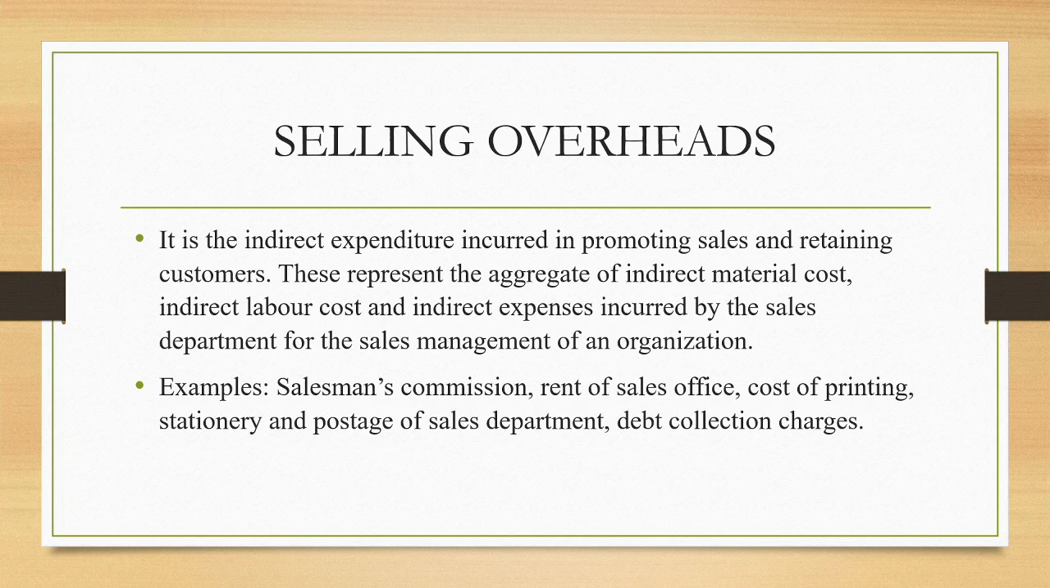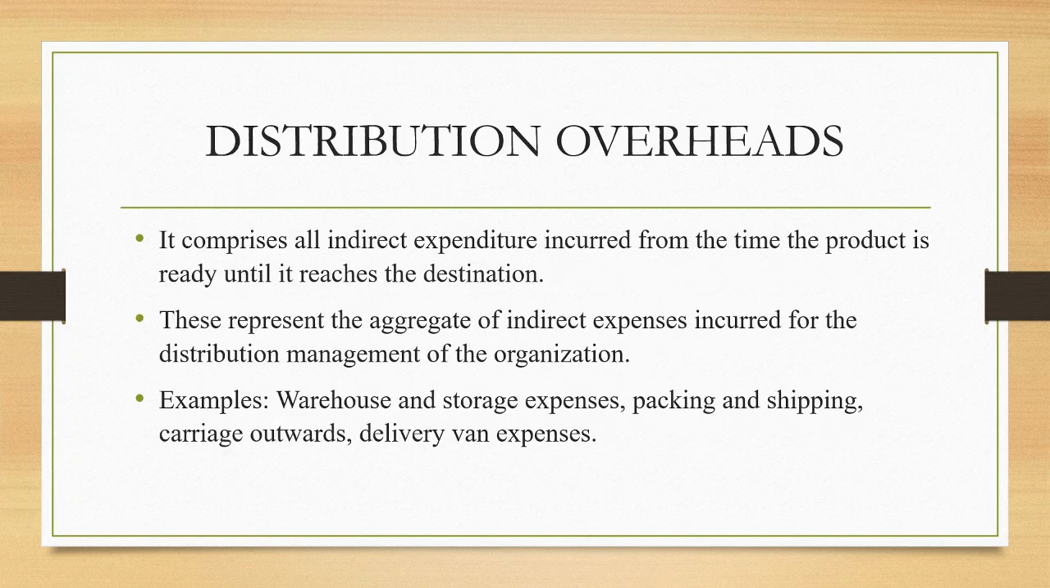The examples are the salesman's commission, rent of sales office, cost of printing and stationery, postage of sales department, debt collection charges. All this comes under the selling overheads. And the next overhead is the distribution overheads. These are the indirect expenditure incurred from the time the product is ready until it reaches the destination.